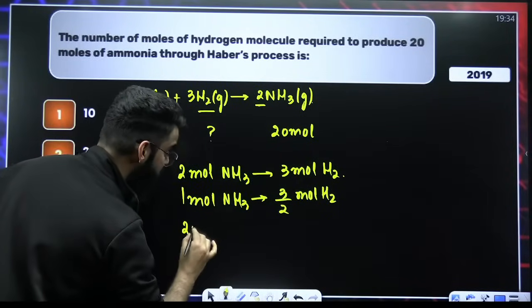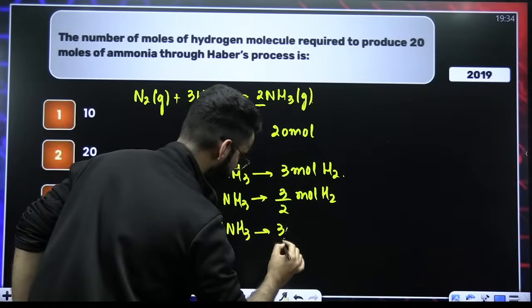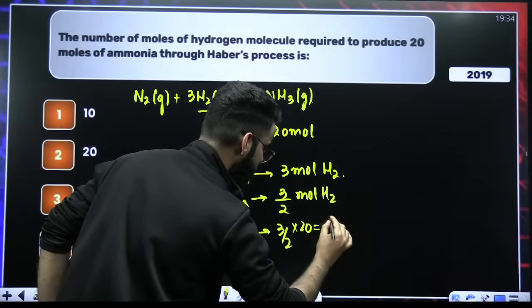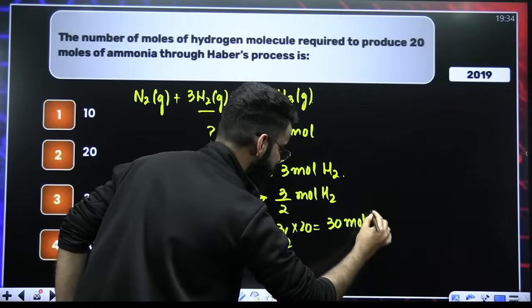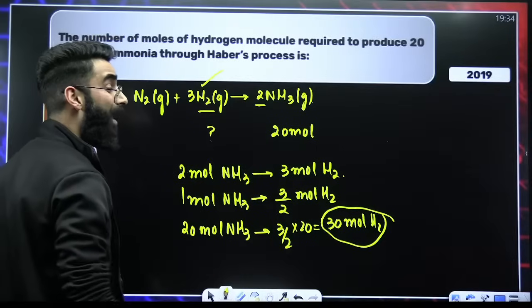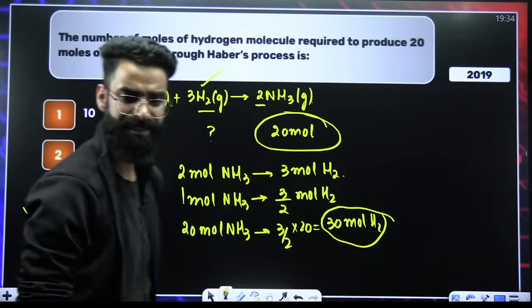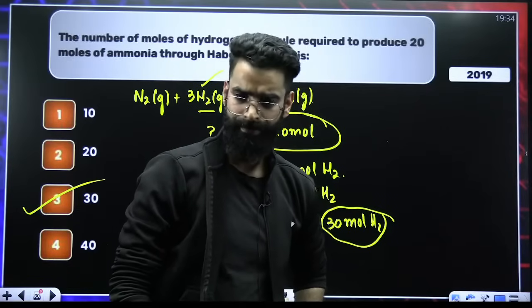Therefore, as per the question, 20 moles of NH3 is formed from 3 by 2 multiplied by 20. The value comes out to be 30 moles of H2. So, as per the question, I got to know 30 moles of H2 are required to produce 20 moles of NH3. So, the answer is option C, done and dusted. Right, people?